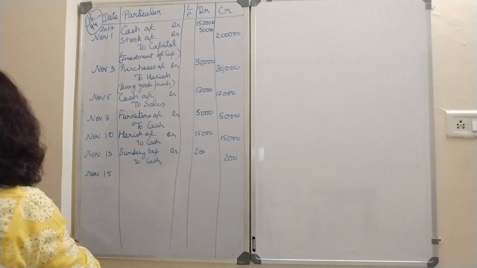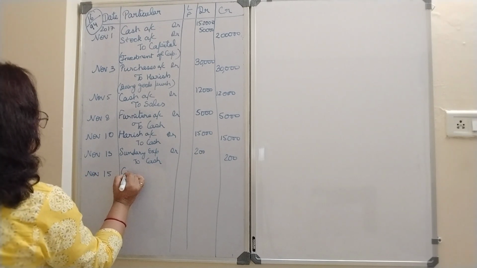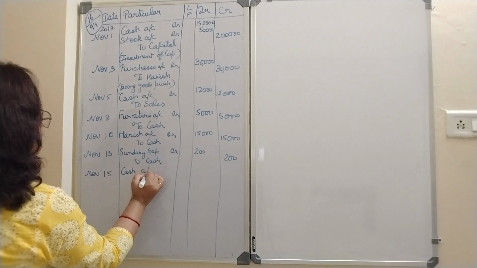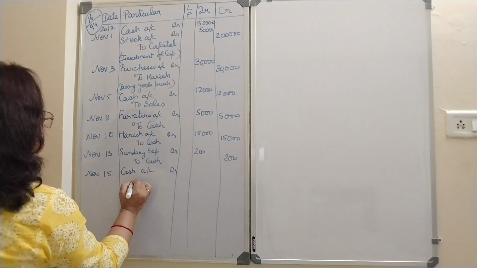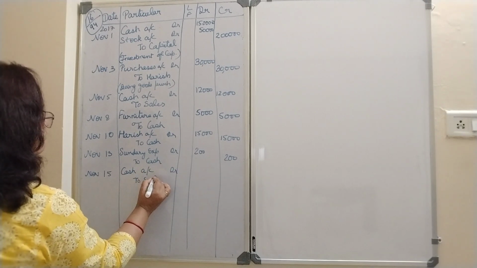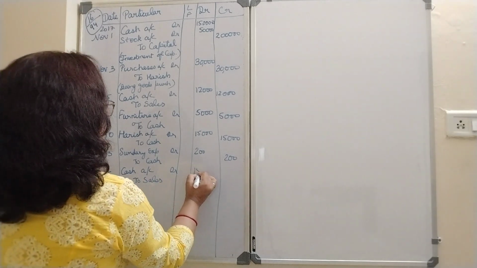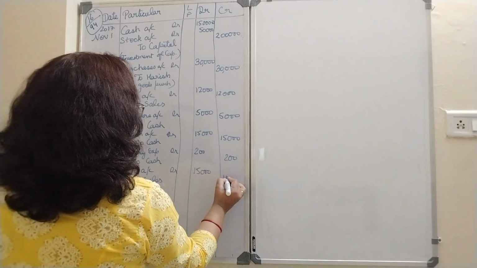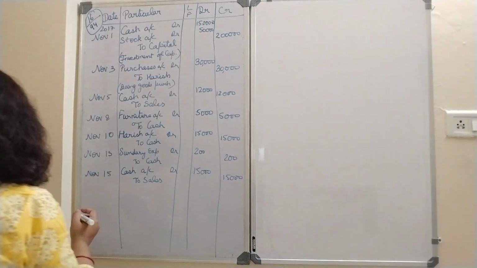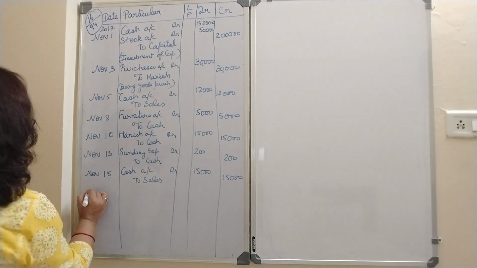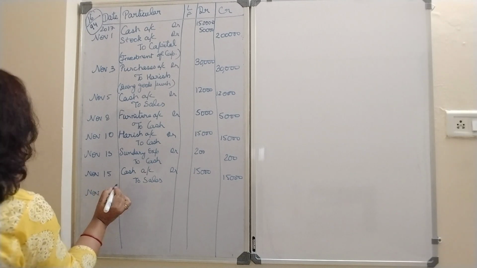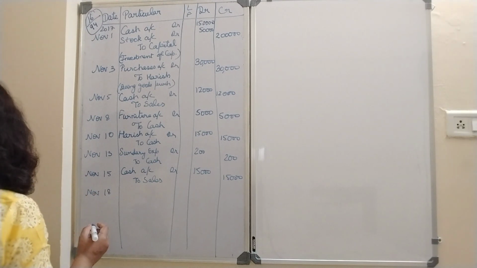November 15, what did I do? Cash sales. So whenever I am doing cash sale, I am getting cash. Debit what comes in. And sales is always credited. So cash to sales, 15,000. Then November 18. November 18 is cash deposited into bank.